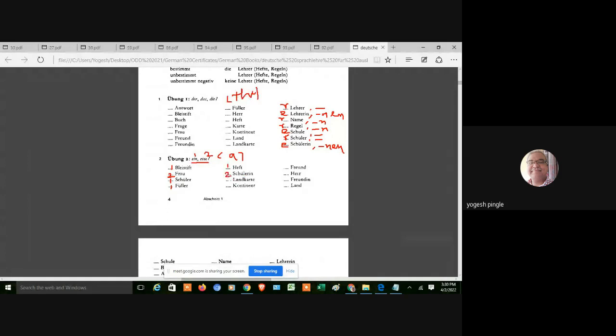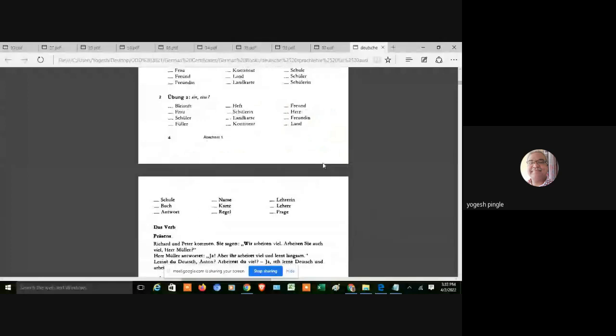Eine Schülerin, eine Landkarte, ein Kontinent, ein Freund, ein Herr, eine Freundin, ein Land. So here we are going to put only ein and eine. The same nouns, whatever we have studied, are over here. But now we are just going to use ein und eine.